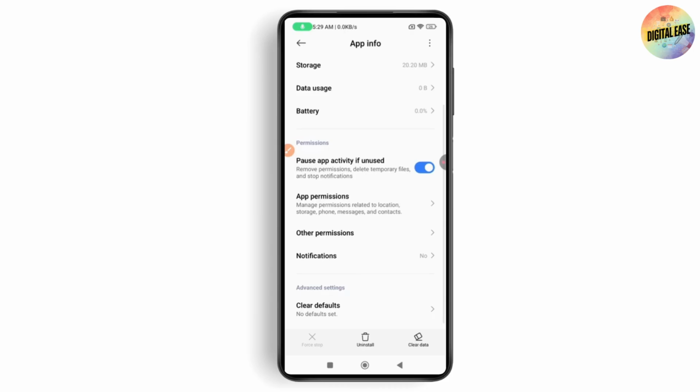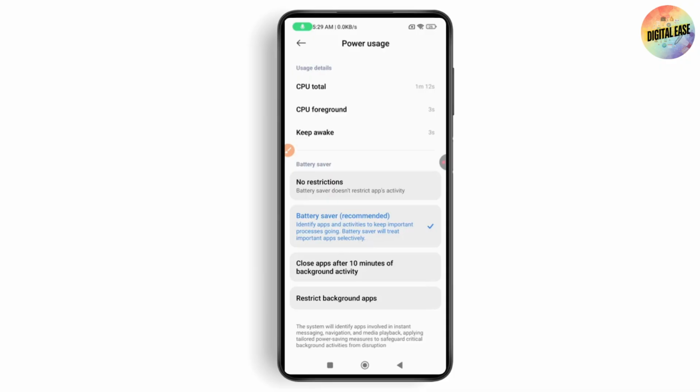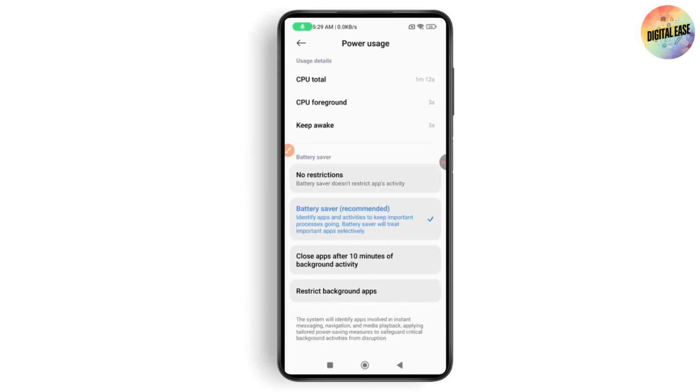Once you're on the App info of your Netflix, the next thing you need to do is go to Battery, and under the Battery section, if you have selected Battery saver, then you just need to simply go with No restrictions. Tap on No restrictions, and this might fix your problem.